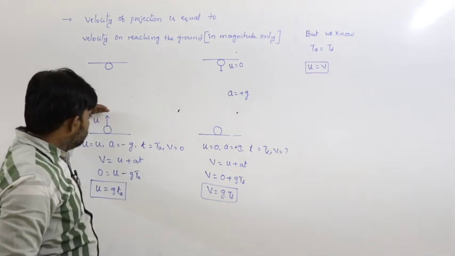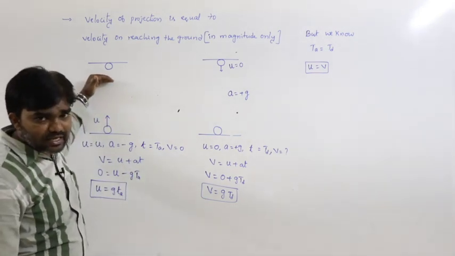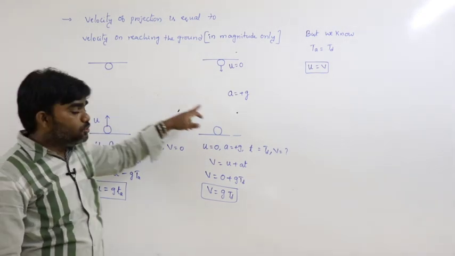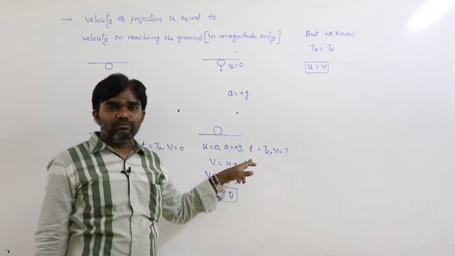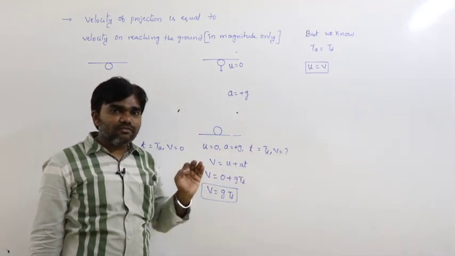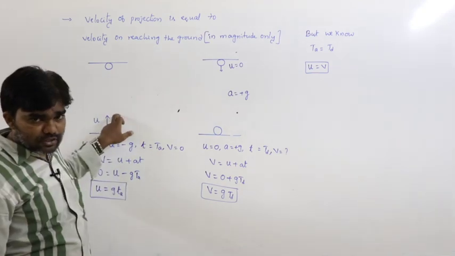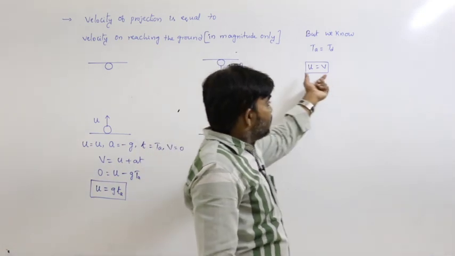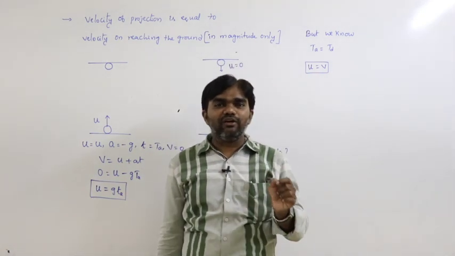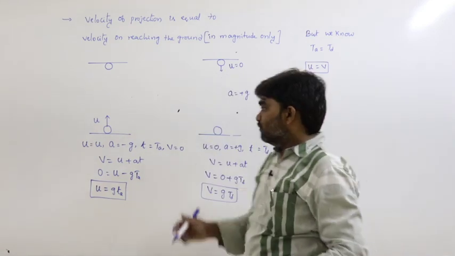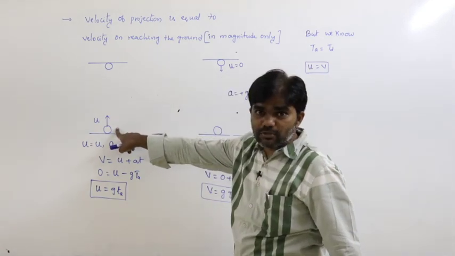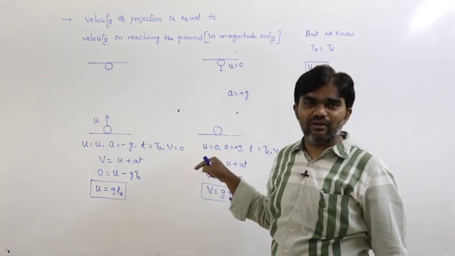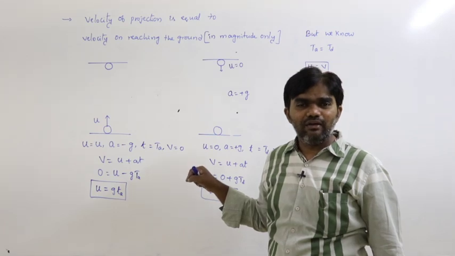That means if during upward motion we consider it as positive, during downward motion it is negative, because velocity is a vector. That is why I am saying both are equal in magnitude only, not in direction. With what speed we are projecting, with the same speed the body reaches the ground, but the velocities are not equal. Why are the velocities not equal?